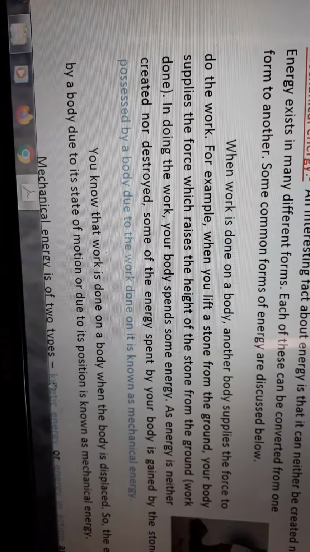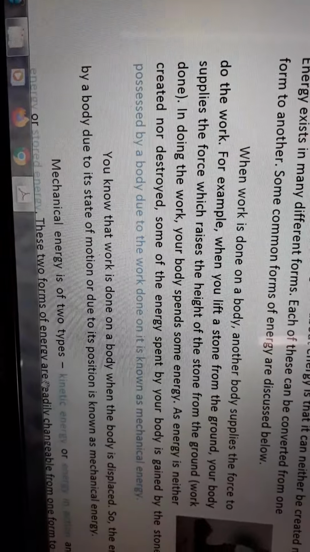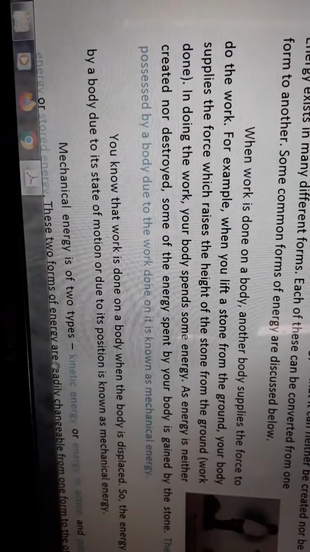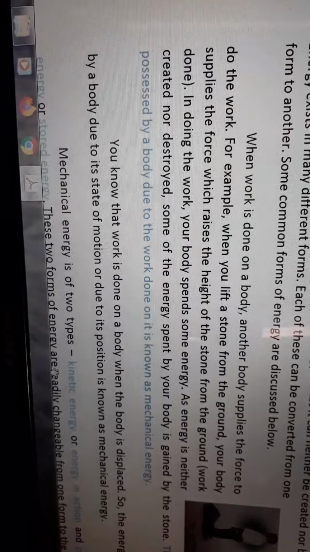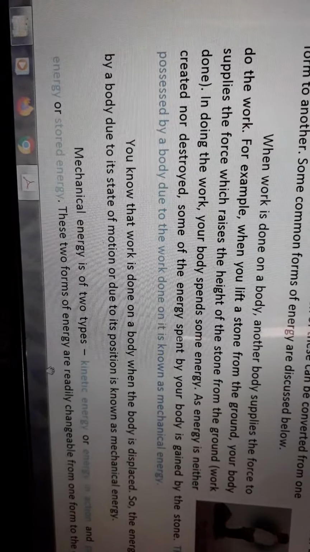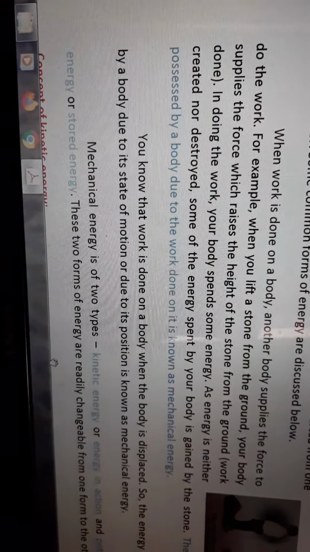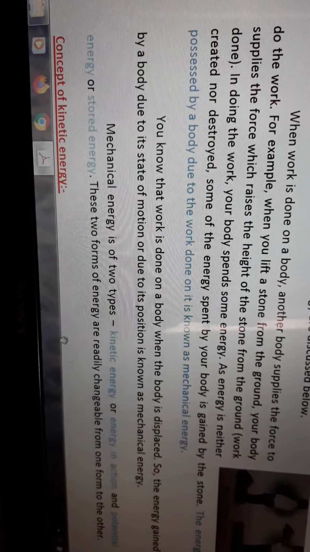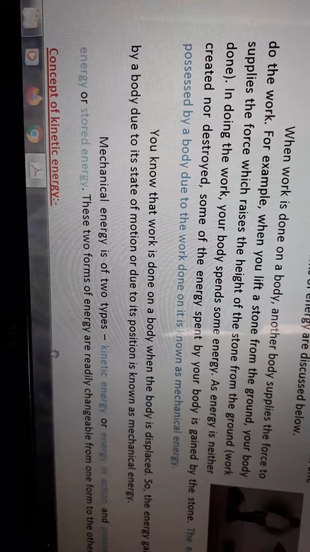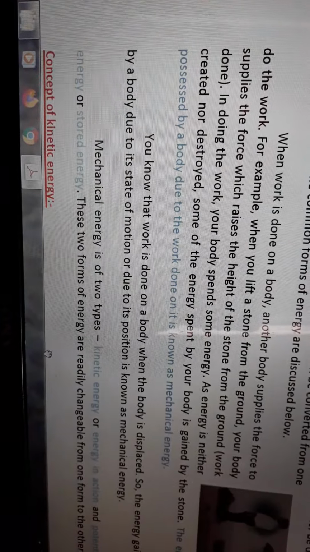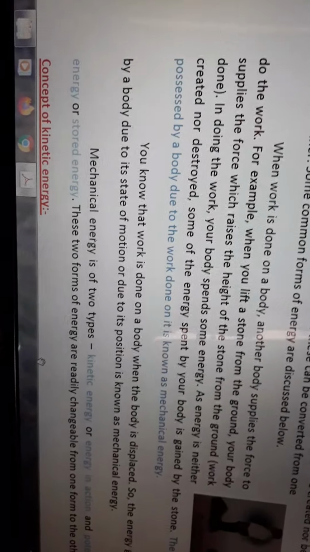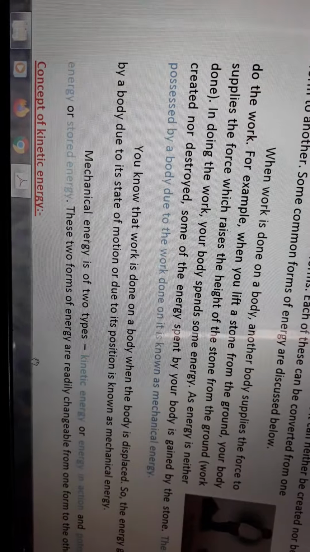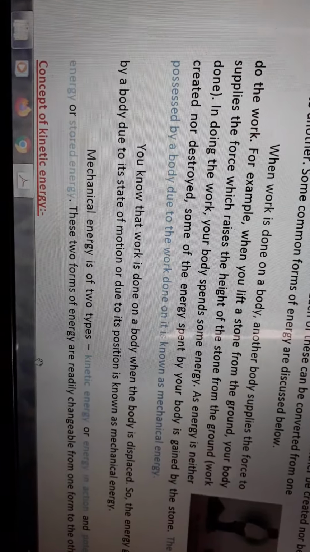Mechanical energy is of two types. One is kinetic energy, or energy in action, and the other is potential energy, or stored energy. These two forms of energy are readily changeable from one form to the other because energy can neither be created nor destroyed. It only changes from one form to another.